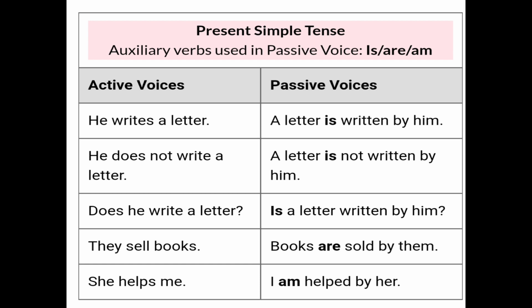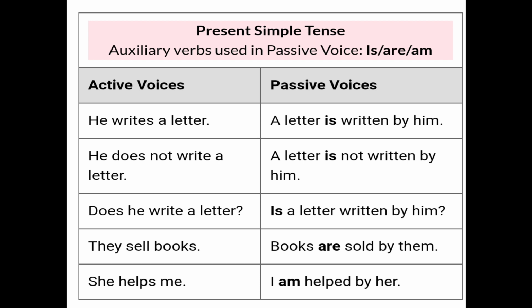Now, as you can see, the fourth one: they sell books. Here they is plural, the subject, and we use are. The third form of sell is sold. Books is the object, and books becomes our subject. Books is plural, so that's why we use are. So, books are sold by them.